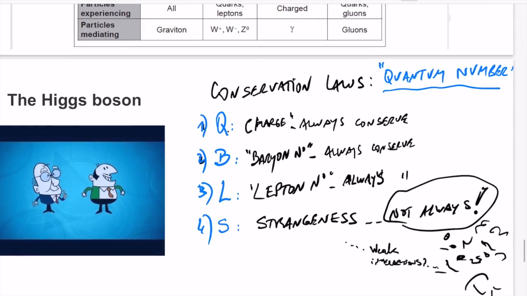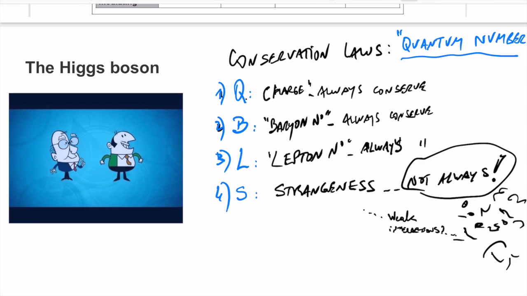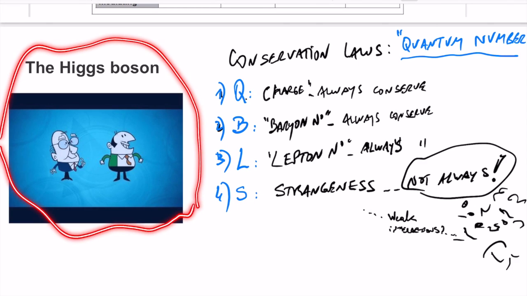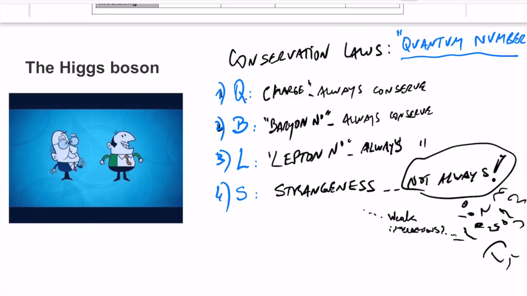And then we have 2 things that we need to do before we finish topic 7. One is to watch this analogy about the Higgs boson. It was considered the best analogy, so I'm not going to go through it. Just watch it. It explains how the Higgs interacts with the field. And then the quantum numbers that we need to check the laws in any interactions: the charge number, the baryon number, the lepton number, and the strangeness. These are quantum numbers.